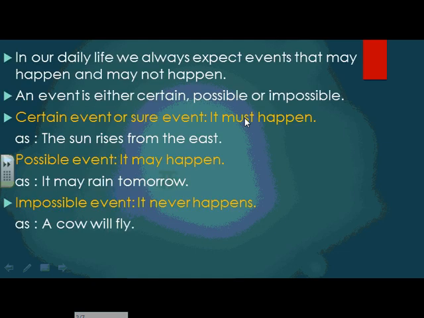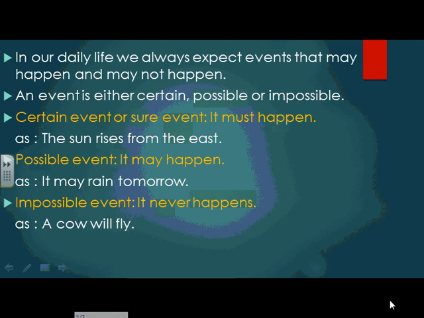In our daily life, we always expect events that may happen and may not happen. An event is either certain, possible, or impossible to happen. A certain event, or sure event, means that it must happen, as the sun rises from the east. A possible event may happen, as it may rain tomorrow, and it may not. An impossible event never happens, as a cow will fly.